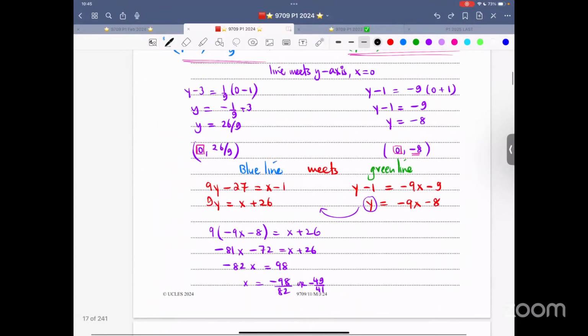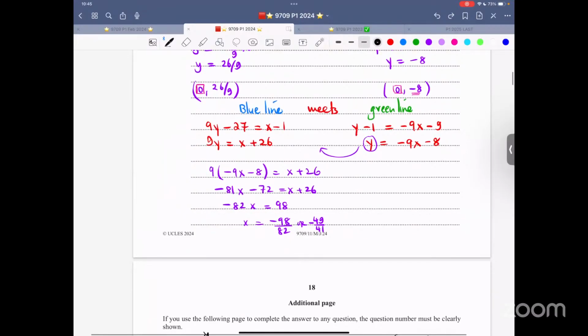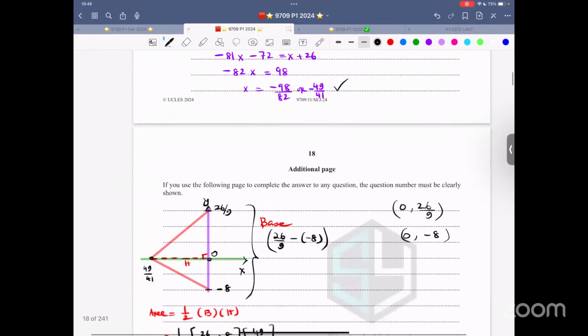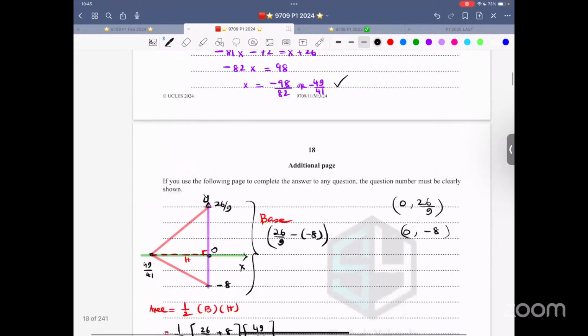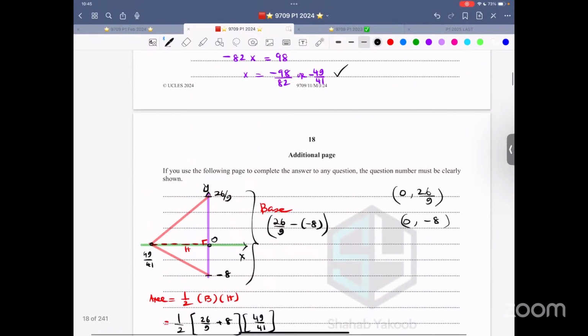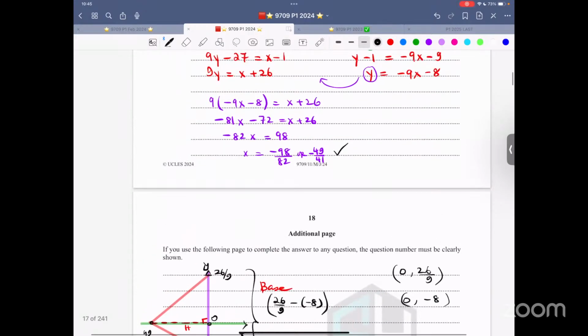So hold for a second. That is the x value. And I haven't written the y value as such. So this is minus 49 over 41. And the y value is minus 9 into 49 over 41 minus 8. And then you get this thing.